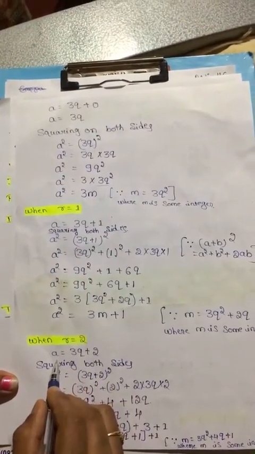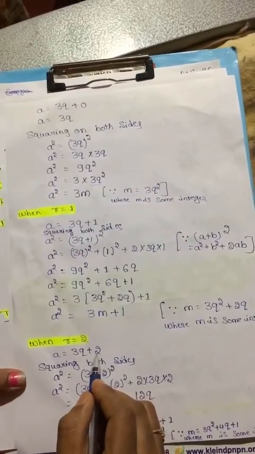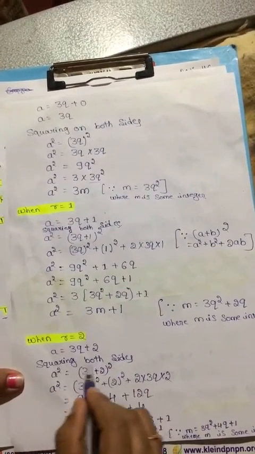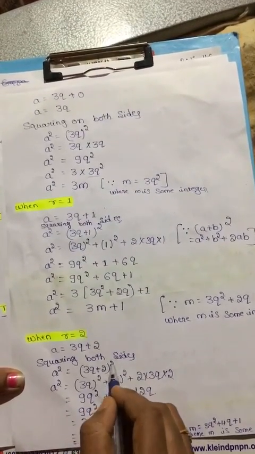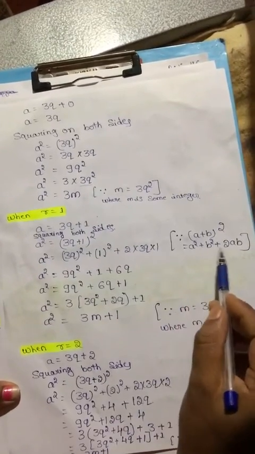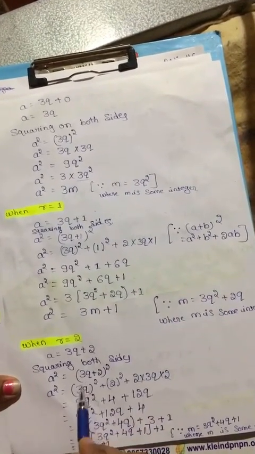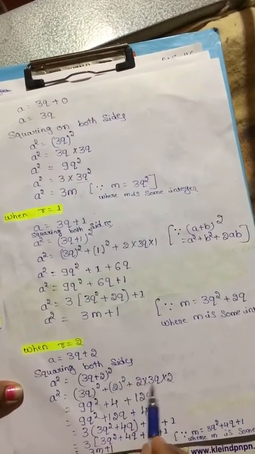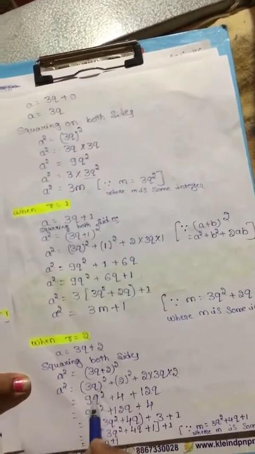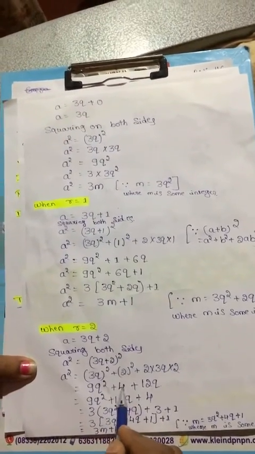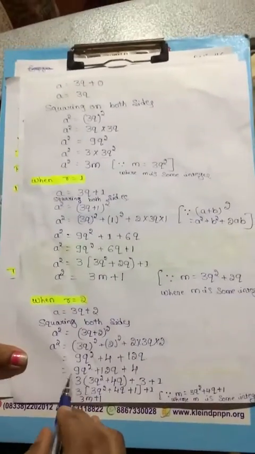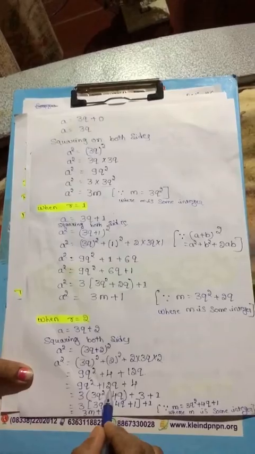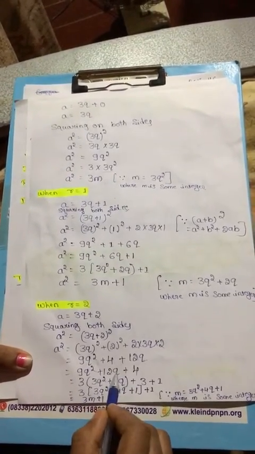Again we consider r equal to 2, a equal to 3q plus 2 using Euclid division lemma. Squaring on both sides, a square is equal to 3q plus 2 whole square. Again we use the same formula, a square plus b square plus 2ab. Here a is 3q, b is 2, so 3q square plus 2 square plus 2 into 3q into 2. 3 3s are 9, q square, 2 square is 4, plus 2 3s are 6, 6 2s are 12, q. Next, 9q square plus 12q plus 4. In the first two terms take 3 as common.